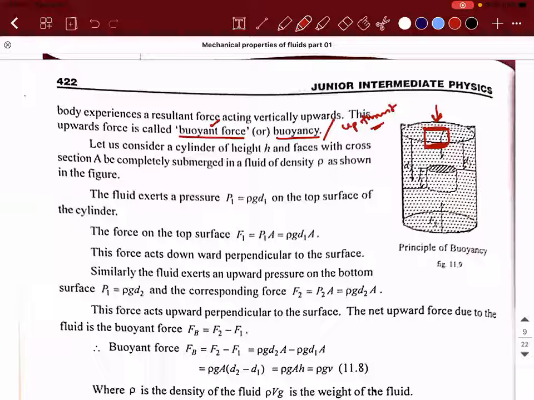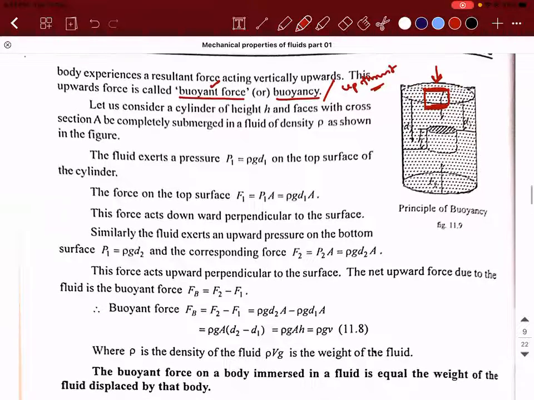Now the question that comes is, will this happen only if the solid is completely immersed in the liquid? The answer is no. Even if it is partially immersed, you can see that it is experiencing some force. That depends on what kind of solid material you are sending into the liquid, and into what kind of liquid, for that matter. It depends on the densities. Let me complete it, and you will be able to understand it.